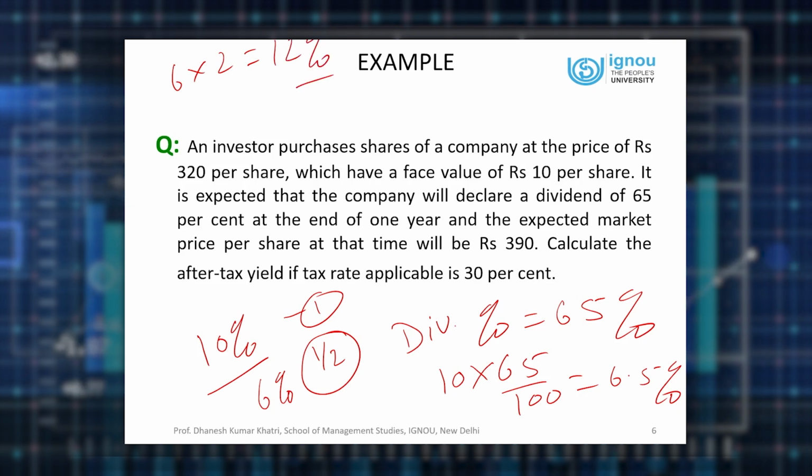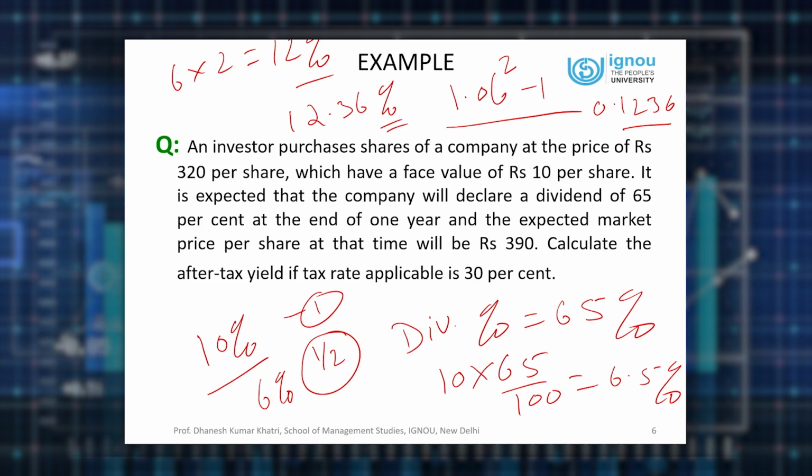Now in this case, one more mechanism is there. If suppose your half yearly return is 6% and you want to convert that into yearly return, you can use this formula also: 1.06 raised to the power of 2 minus 1. So you get 0.1236. That is 12.36% return over a year.